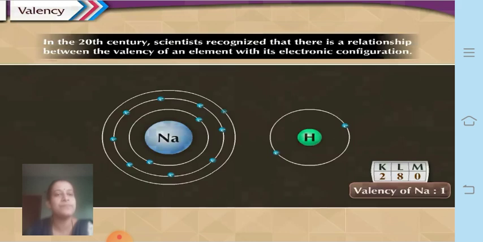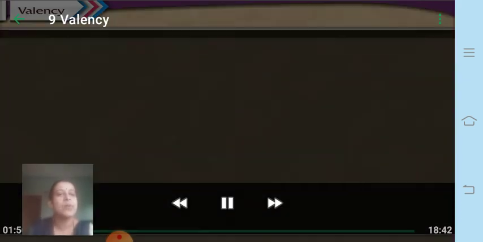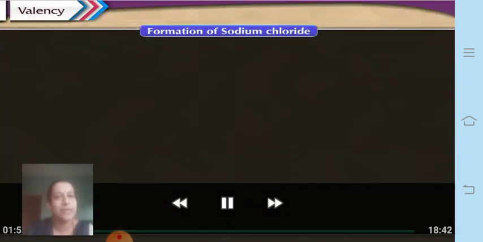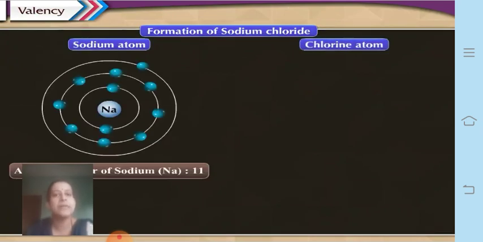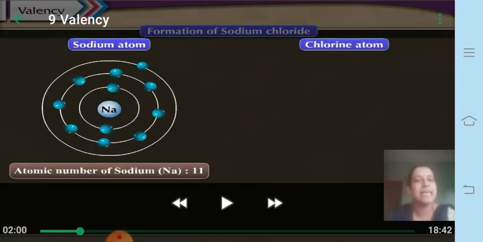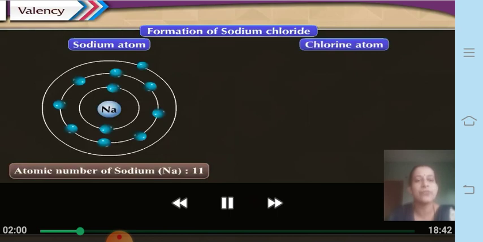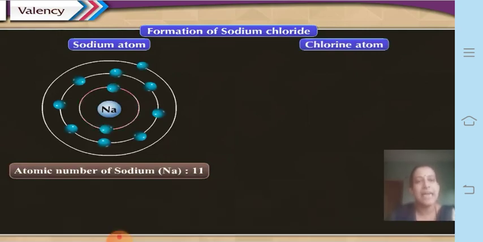Now, the valency of sodium is 1 and that of hydrogen is also 1. Let us understand the formation of sodium chloride. The sodium atom has atomic number 11, with 2 electrons in the first orbit, 8 electrons in the second orbit, and 1 electron in the third orbit.